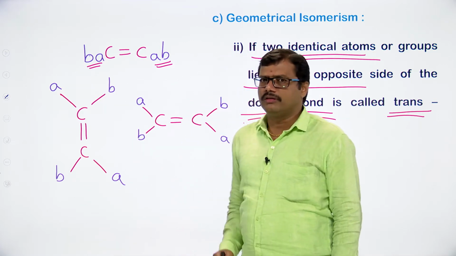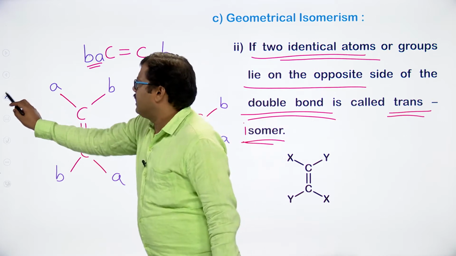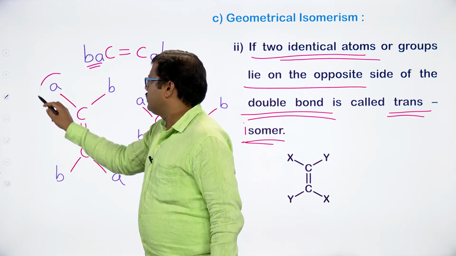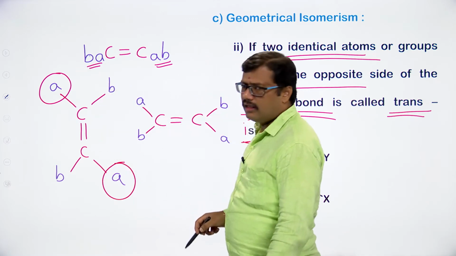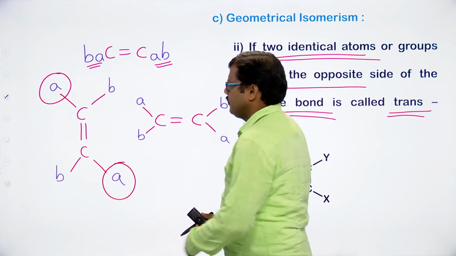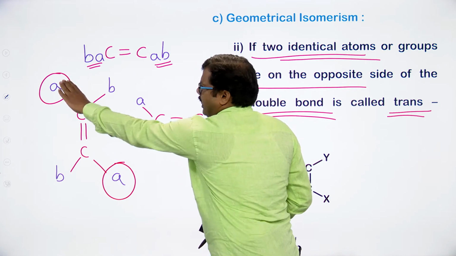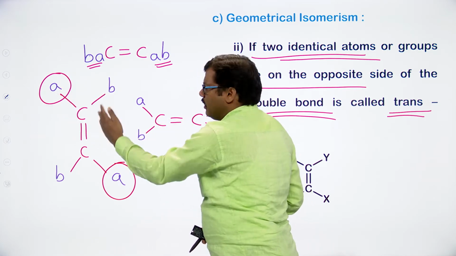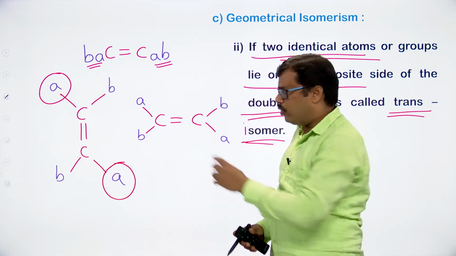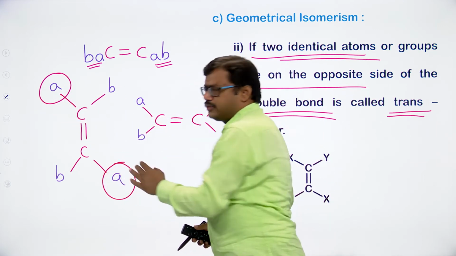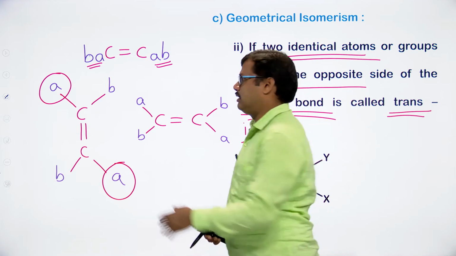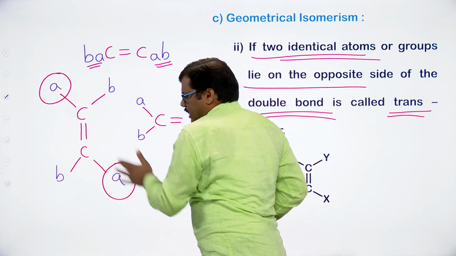If we observe where the identical groups are located, the identical group A and identical group A here are both lying on the opposite side of the double bond. One A group is present on this side, and the other A is present on that side. So both identical atoms or groups are present on the opposite side of the double bond.